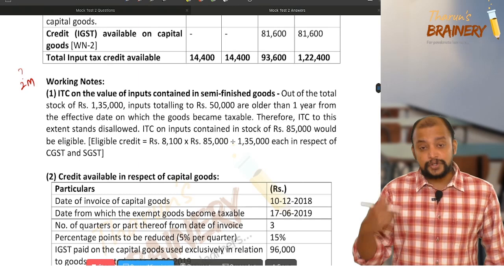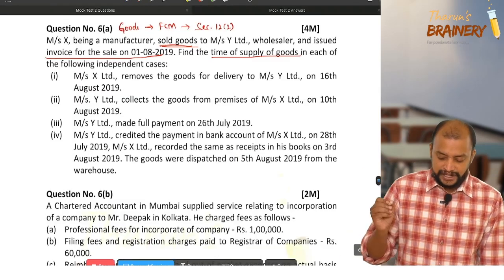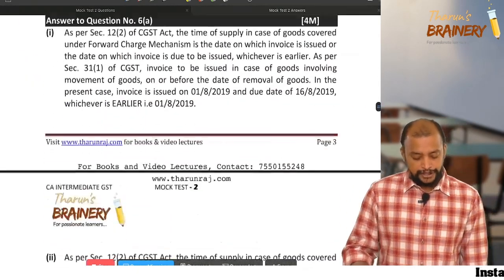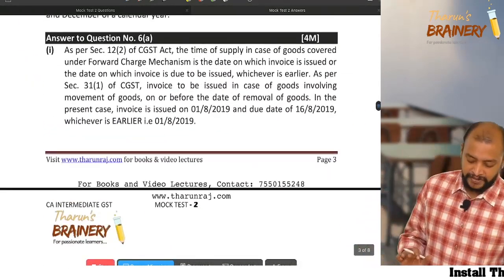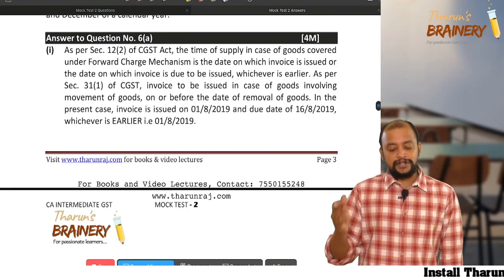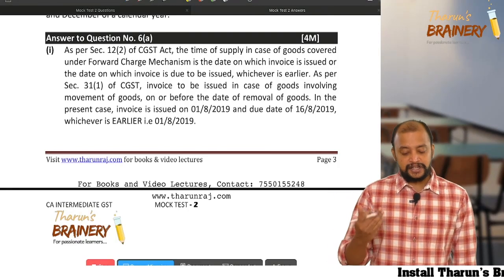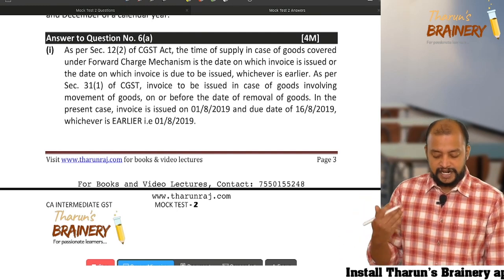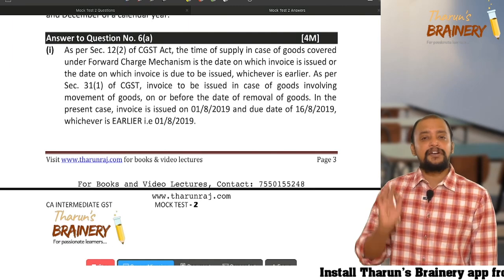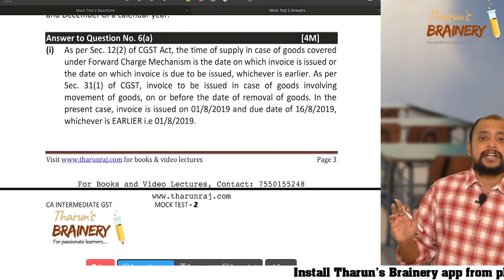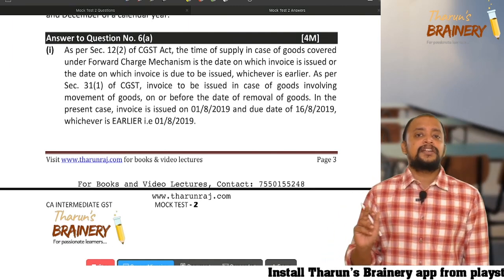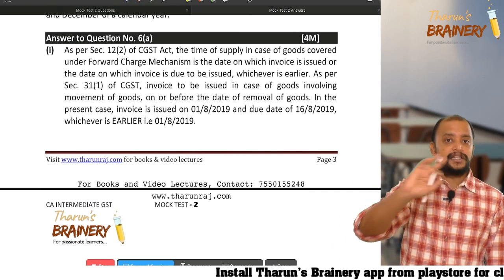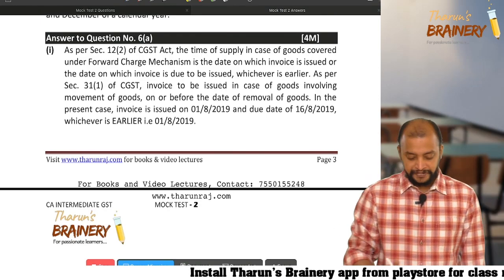So like that you should write, and this question is for 4 marks. You will get 1 mark each, but you need to properly explain. Say: as per section 12 subsection 2, what is the time of supply? As per section 31 subsection 1, what is the due date of invoice? Therefore the time of supply is 1/8/2019. Like that if you have written, you give 1 mark. If you have just written time of supply 1/8/2019, not even 1 mark. Only when you have given the explanation, you put 1 mark, otherwise don't put, leave it.